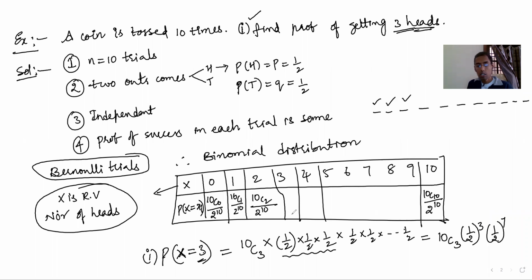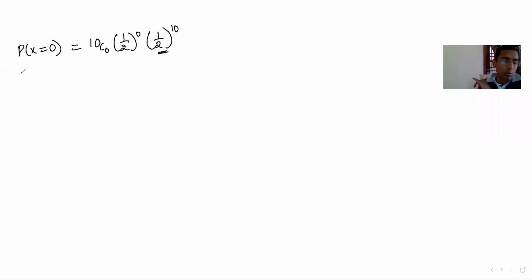So if you see here, I wrote directly, but now I am writing on the next page. If you see, probability of getting exactly 0 heads, this means what? All tails: 10C0, success power 0, failure power 10. Probability of exactly one head.